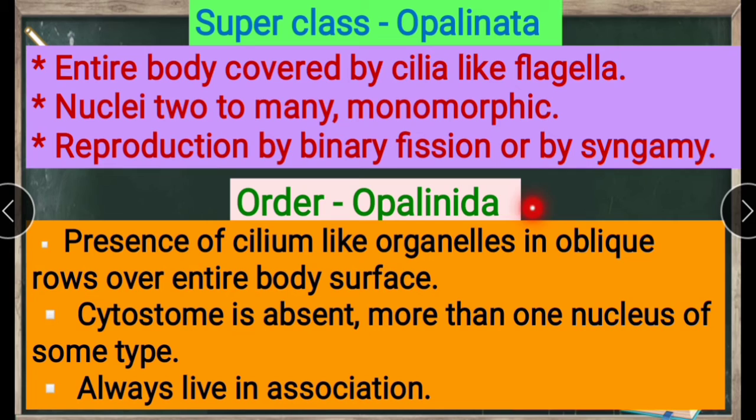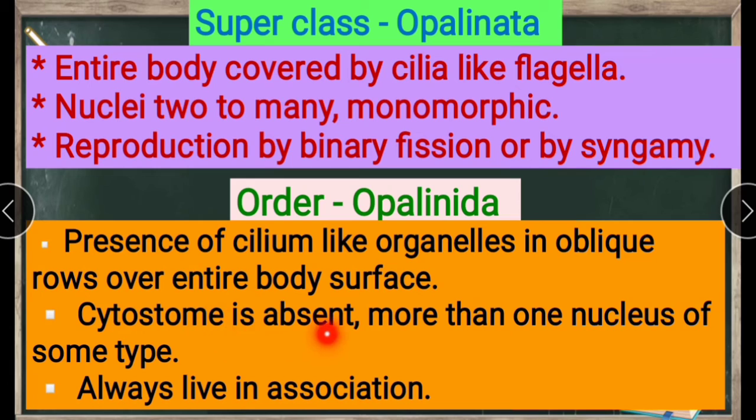Next, order Opalinida. Presence of cilium-like organelles in oblique rows over the entire body surface. Here we see cilia throughout the body arranged in rows.